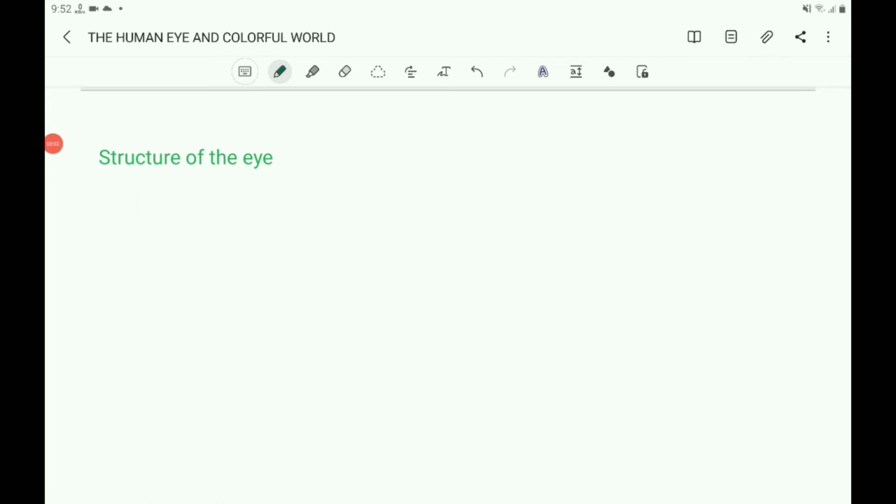Now let us write the different parts of the eye. Take first one, eyeball, which is also called sclerotic. Eyeball, that is nothing but sclerotic.